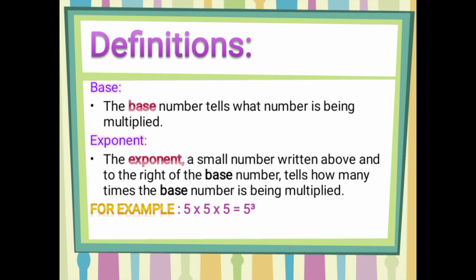So how many times is the base number multiplying here? It is multiplying 3 times. So what will you write? You will write your base, that is 5, and then exponent 3. What does it mean? It means your base is going to be multiplied 3 times.